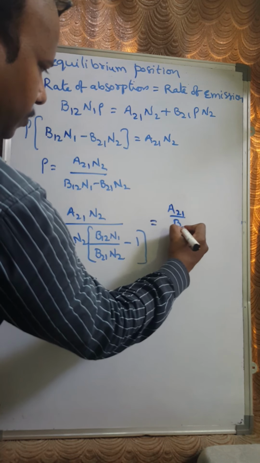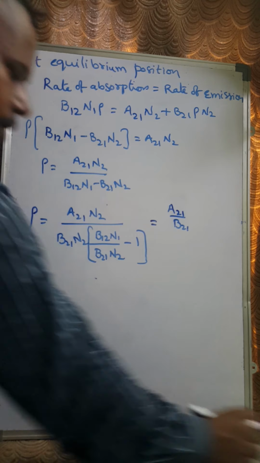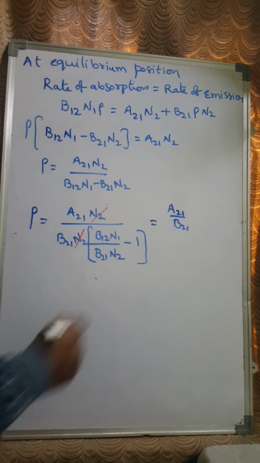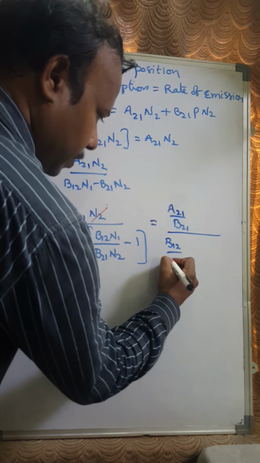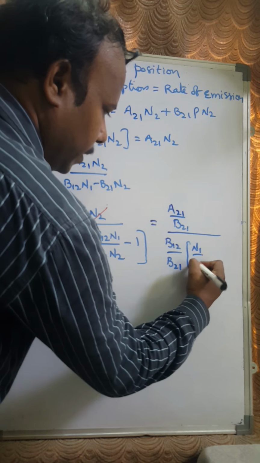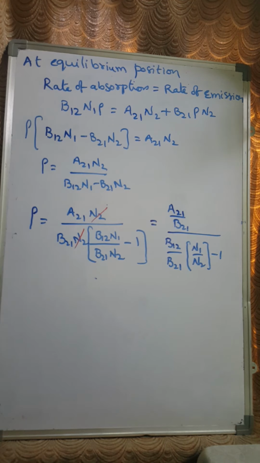A21 by B21 into 1 over, and the N2 and N2 get cancelled here, right? And then you are going to have B12 by B21 into N1 by N2 minus 1, right? N1 by N2 minus 1, right? Now,